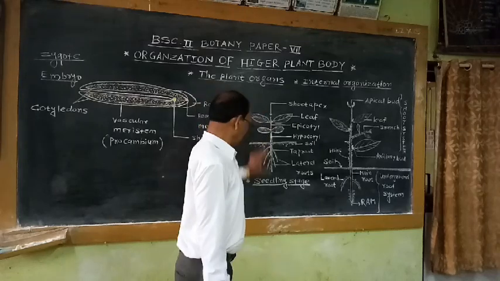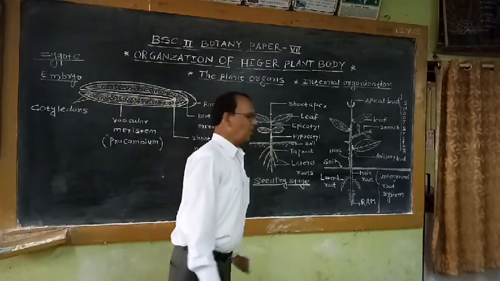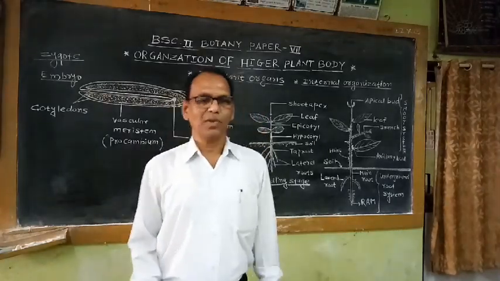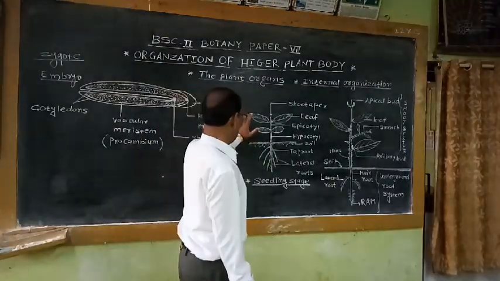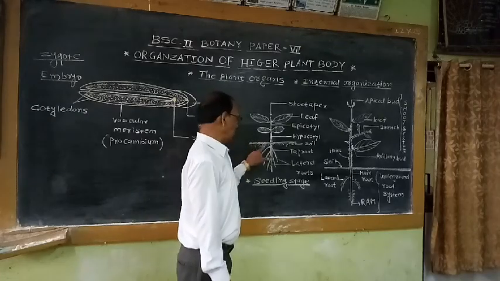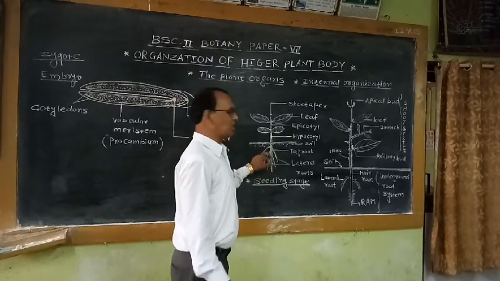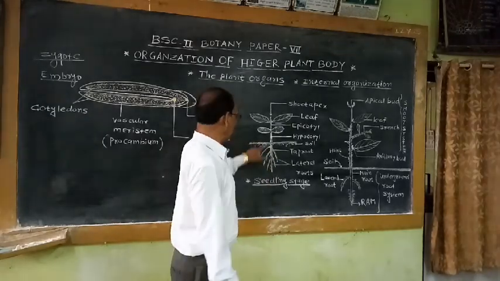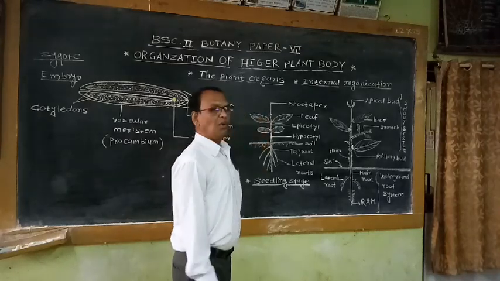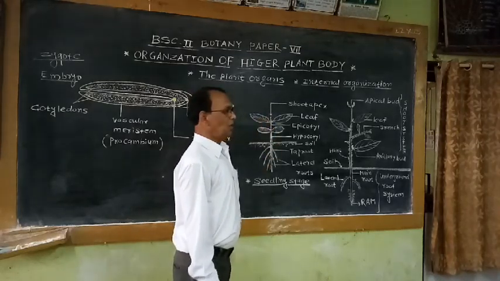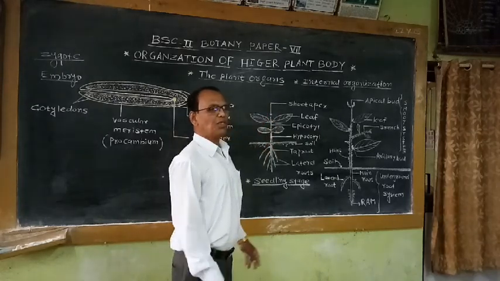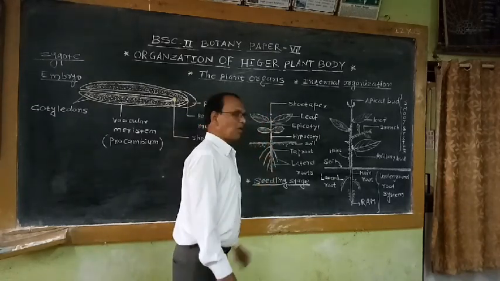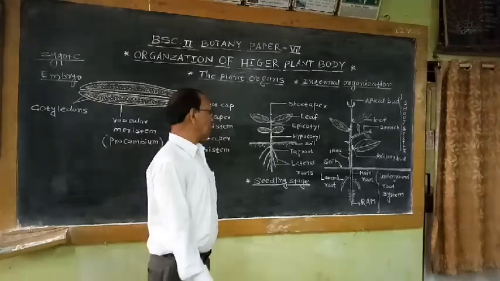So this is the second diagram, which shows the young seedling. After germination of the seed, the young seedling is developed. This young seedling shows the underground root system, which is developed from the radicle, and the aerial shoot system, which is developed from the plumule. The plumule is responsible for development of the aerial shoot system, and the radicle is responsible for development of the underground root system.